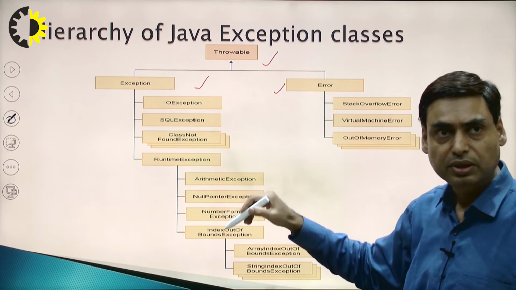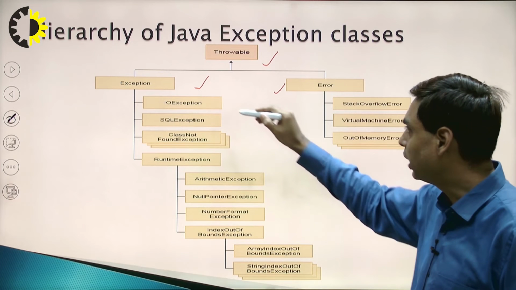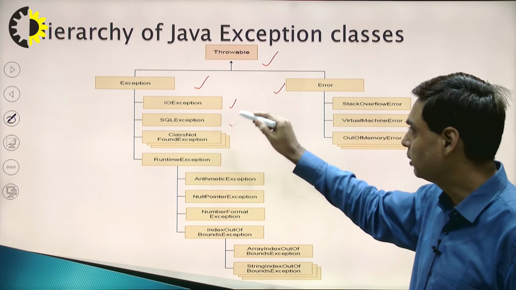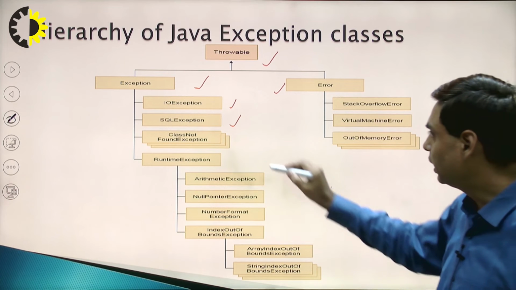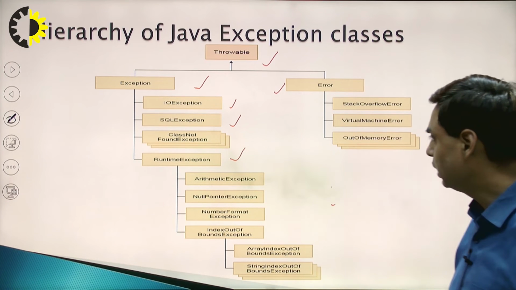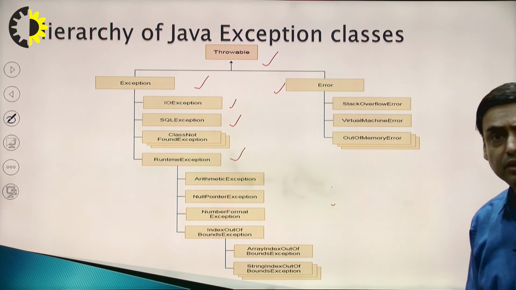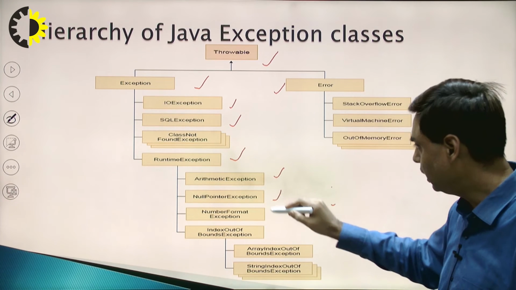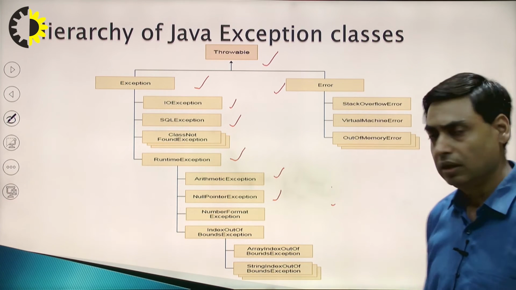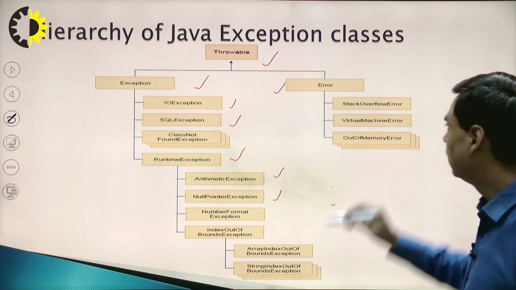Now in Exception, there are some subclasses: IOException, SQLException, ClassNotFoundException. Then we have RuntimeException. Again in RuntimeException, we have subclasses ArithmeticException, NullPointerException, and other subclasses. Then we have Error.